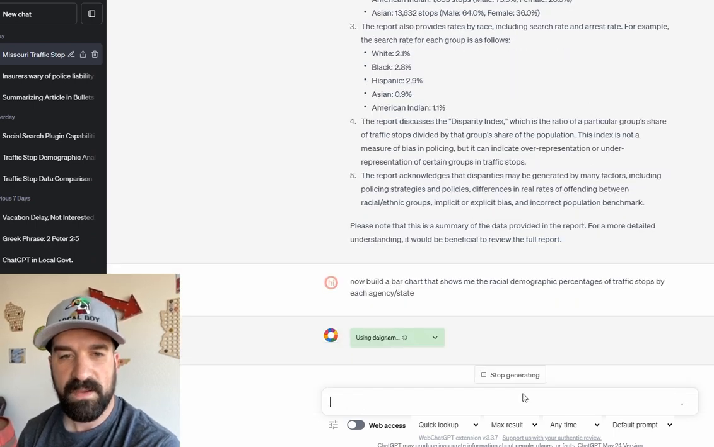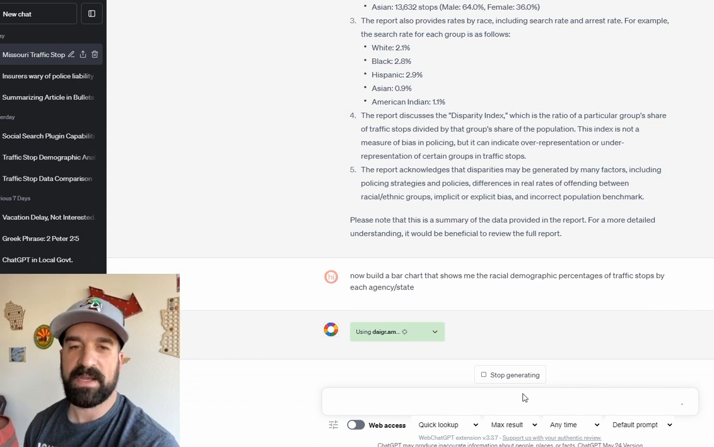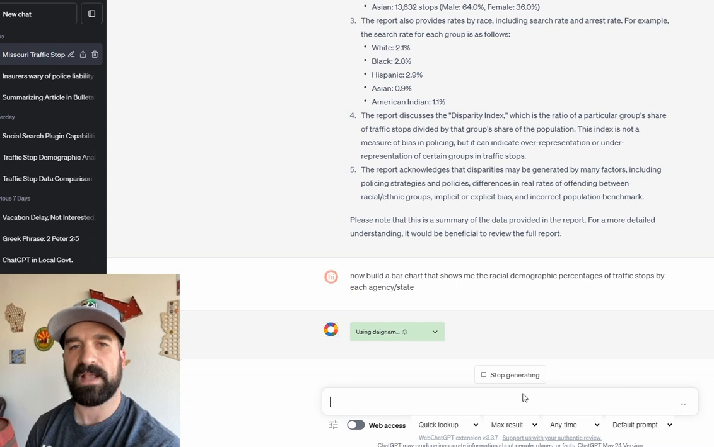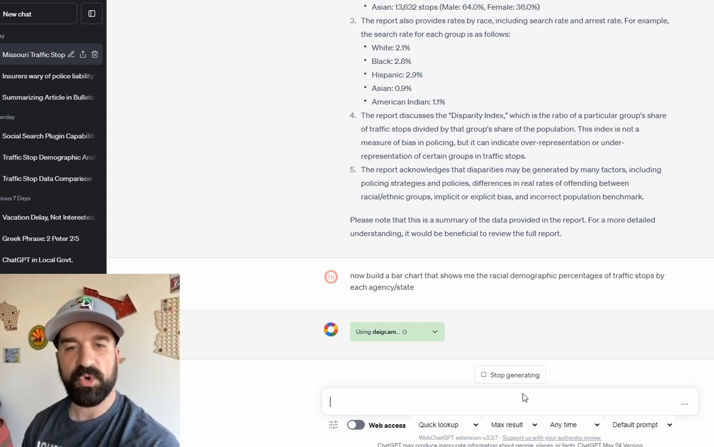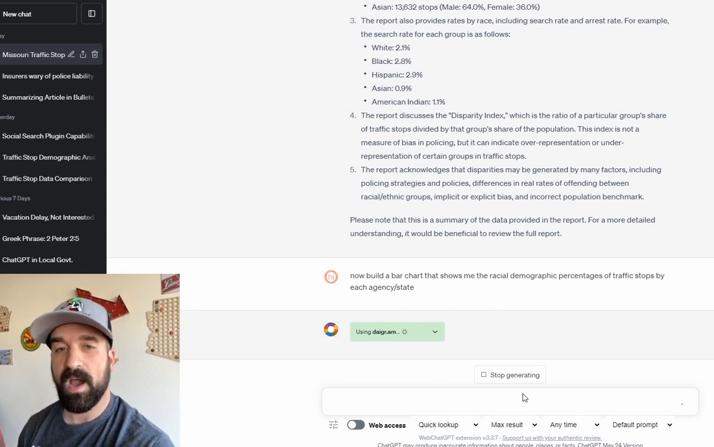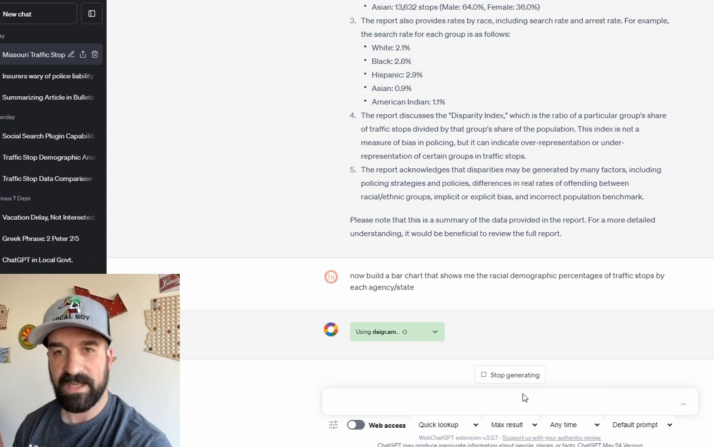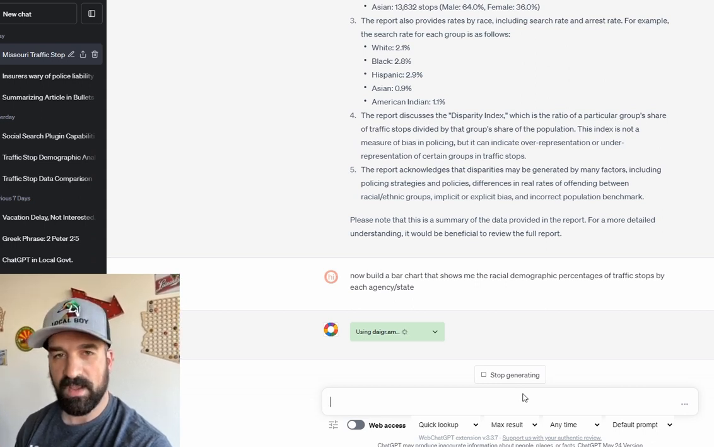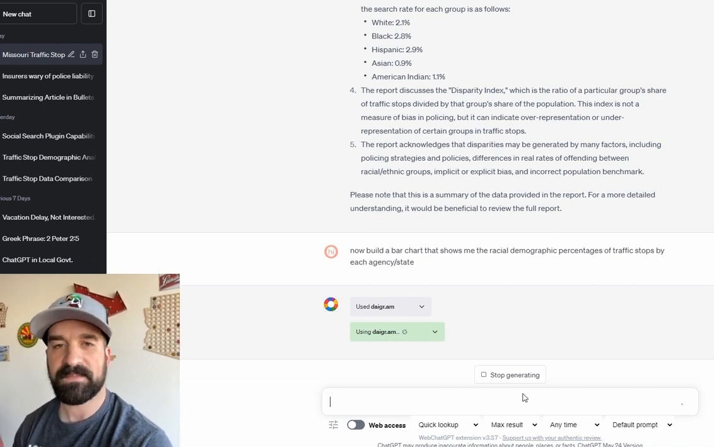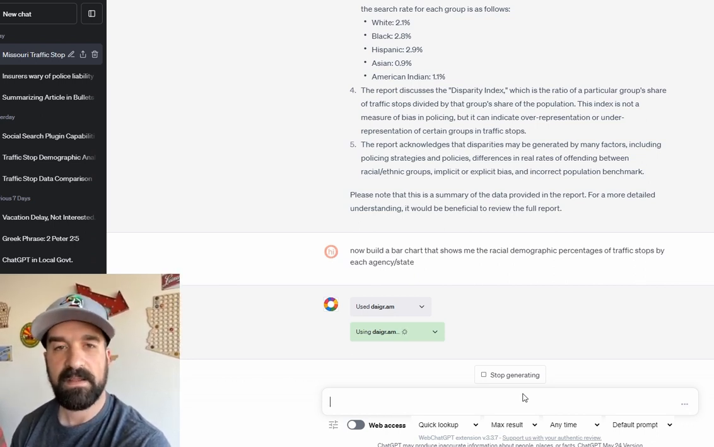Okay. So now what we're going to do is ask it to create a bar chart. I'm using a different plugin now, which I want to show, right? You can use multiple plugins at the same time to create something. And again, if you wanted to, you could create a prompt that says, pull the data from these 4 sources on traffic data, list the URLs, and then say at the end, create a bar chart that shows me traffic stops by demographics by agency/state.